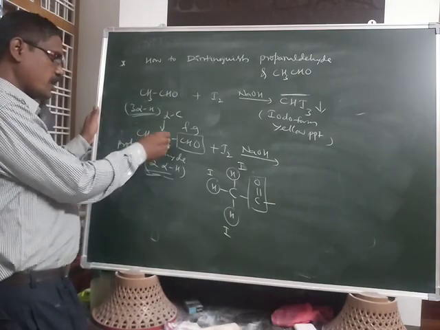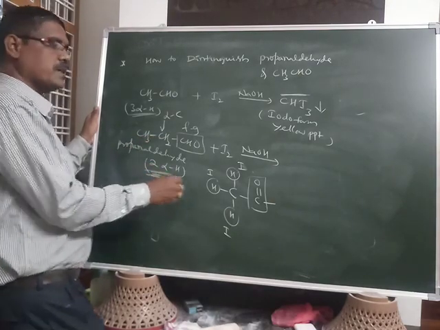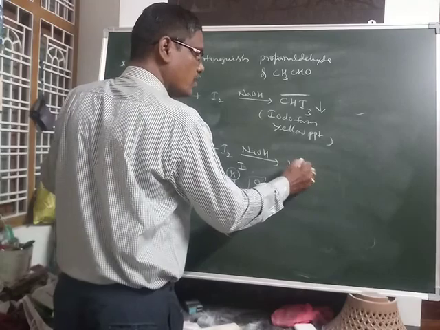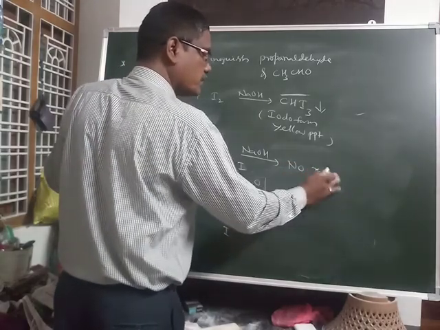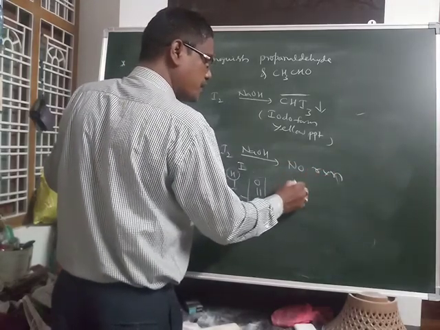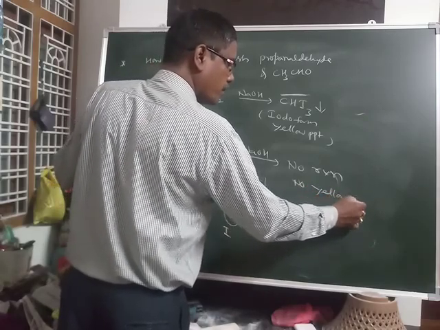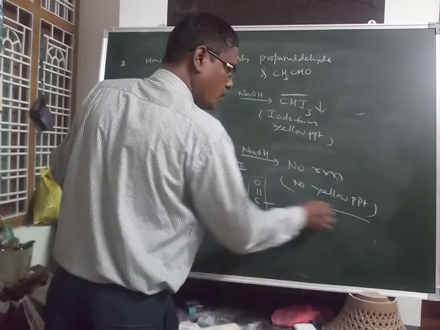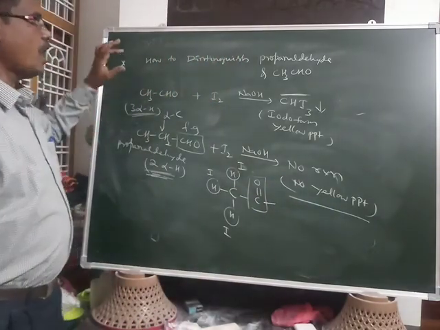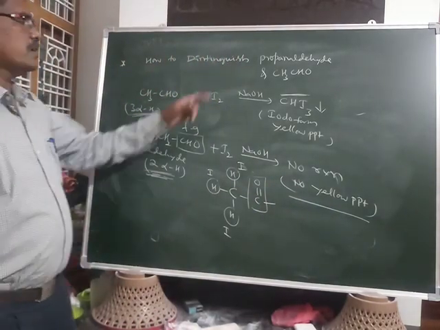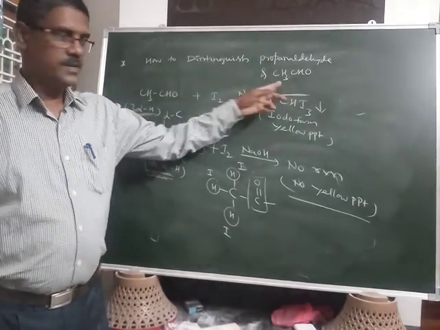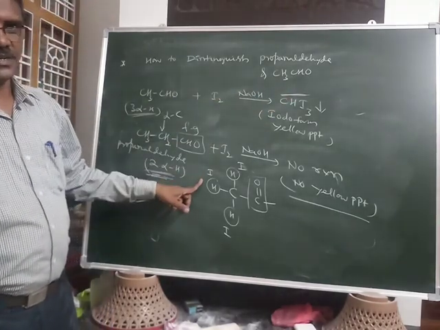In this case only 2 alpha hydrogens are present, so no reaction, no yellow precipitate. That's how you can distinguish propanaldehyde from acetaldehyde: by using the iodoform test.